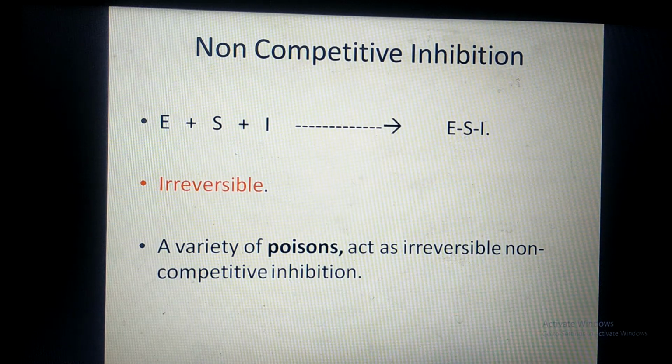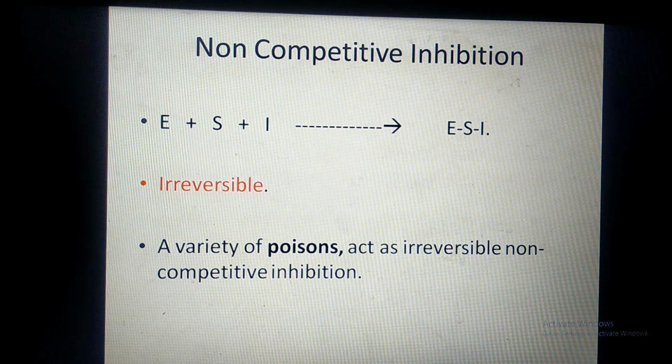But non-competitive inhibition is an irreversible type of inhibition. That means once the inhibitor binds with the enzyme molecule, it does not revert back. That means you cannot displace that inhibitor from the enzyme. Though the active site is free, the inhibitor does not allow that enzyme molecule to bring about the catalysis of the substrate. So EI complexes are formed.